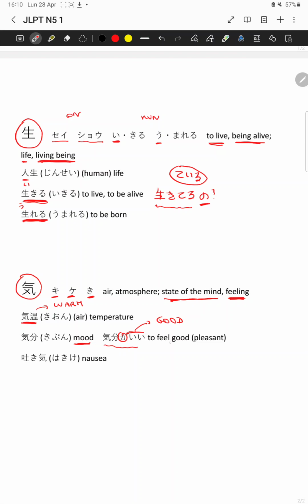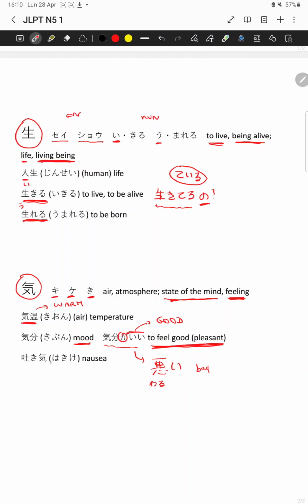So the meaning is to feel good, like you're in a pleasant mood. The opposite is warui, which means bad. So you can also say kibun ga warui. You don't feel good, you feel bad.